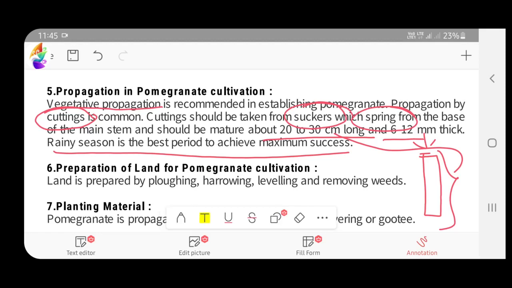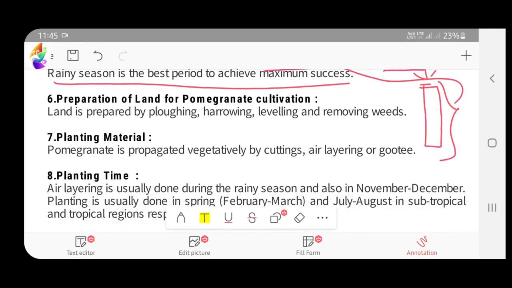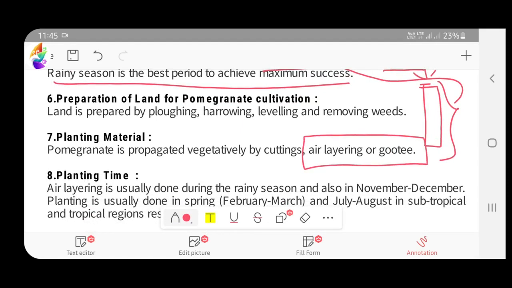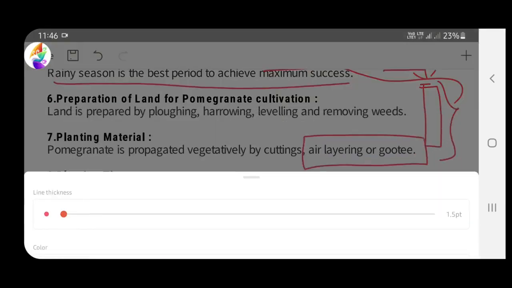With this is propagation. And then air layering is also used. Air layering is otherwise known as Guti. Cuttings and air layering both are done in pomegranate cultivation.